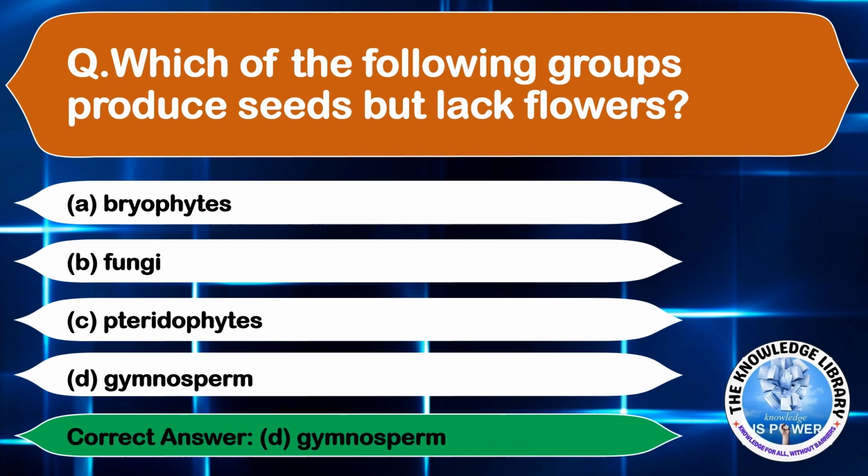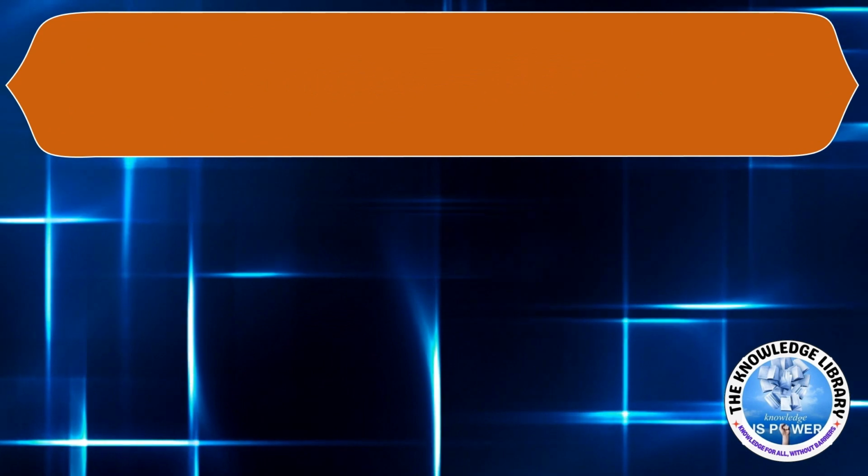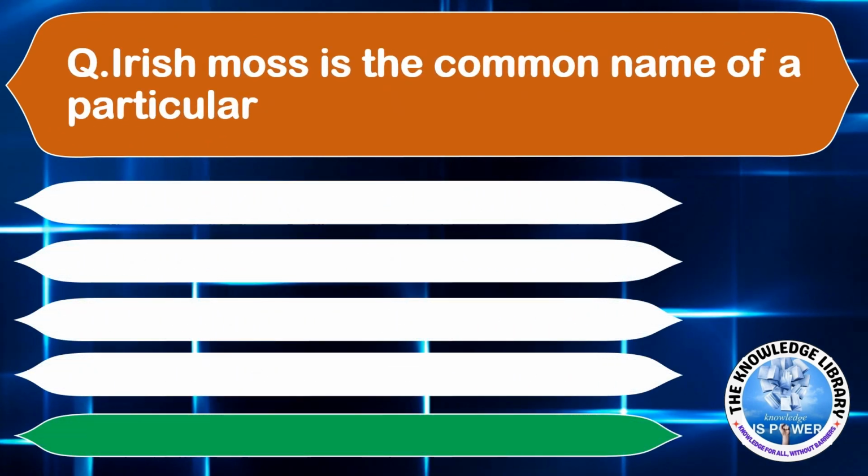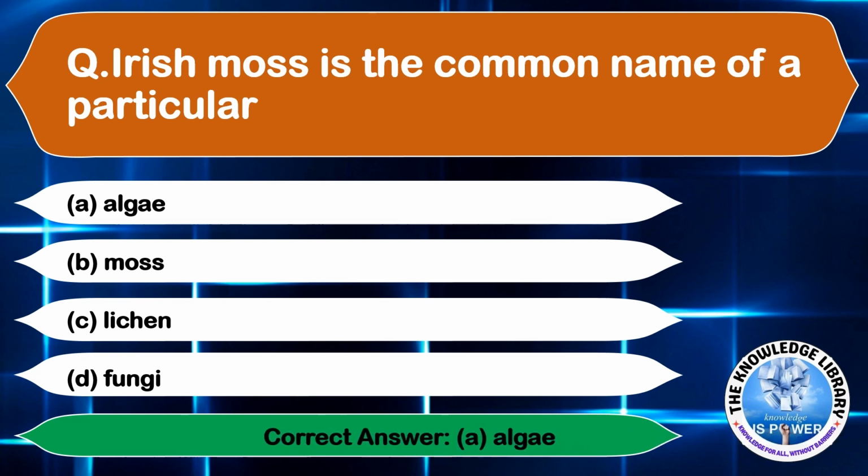Moving on to the next question. Iceland moss is the common name of a particular what? Option A, algae. Option B, moss. Option C, lichen. And option D, fungi. Correct answer is option A, algae.